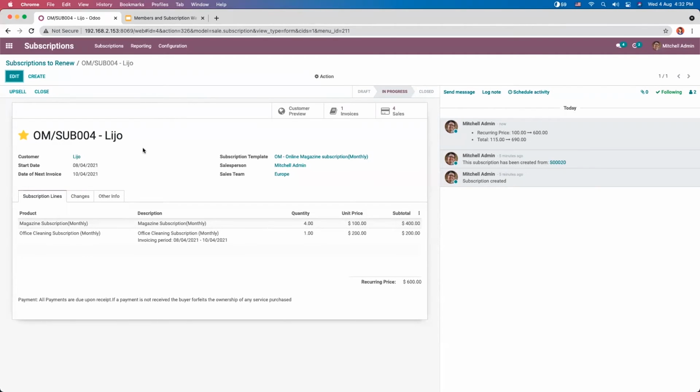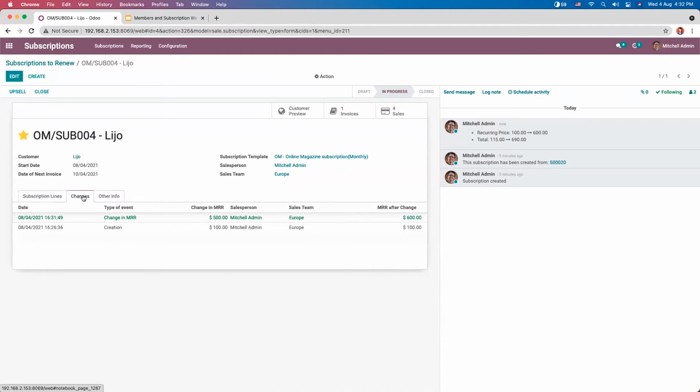So upselling is done. The quotation prices will be prorated to the remaining time of the current invoicing period. And when you click on changes, you can see the change in monthly recurring revenue. It is updated from 500. So you can see MRR after change is 600.